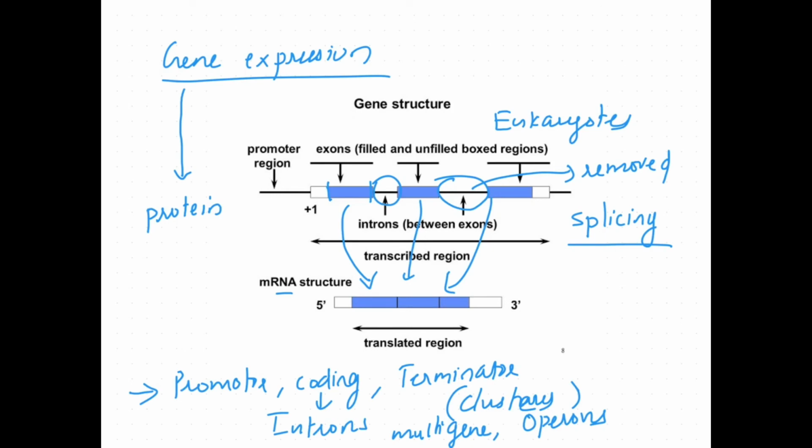Now, some genes may lose their biological information as a result of mutation. Such genes are known as pseudogenes. That means they are physically present, but they have lost their function due to mutation.